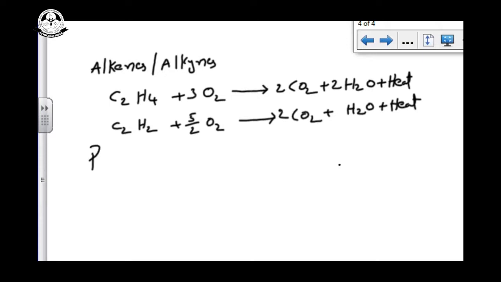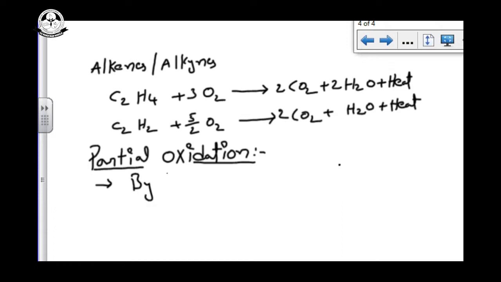This is the partial oxidation. Partial oxidation means by a limited supply of air or oxygen.